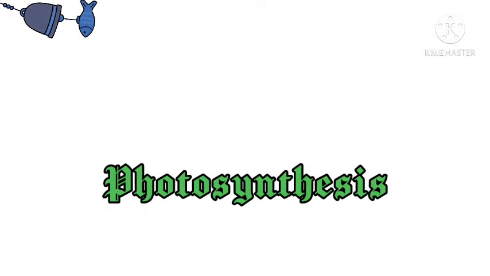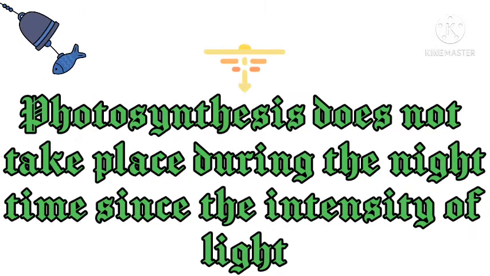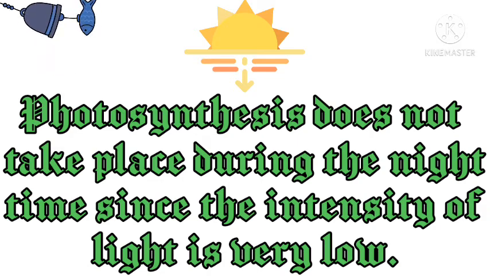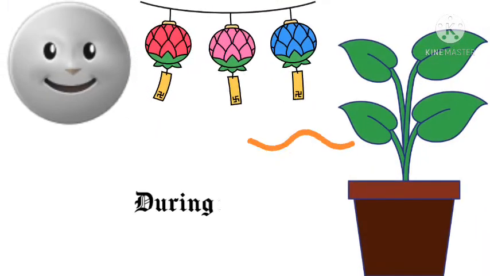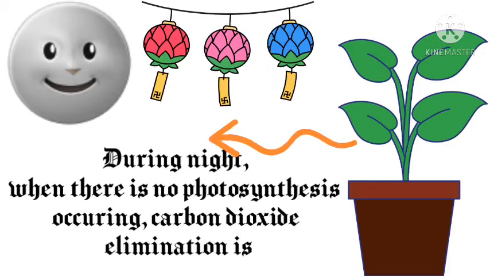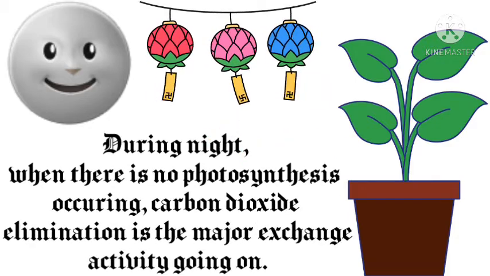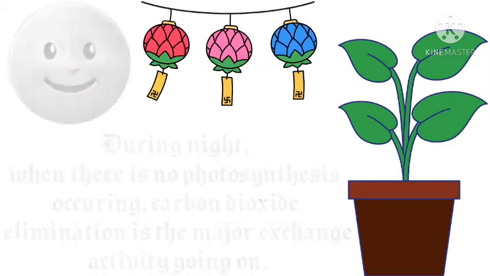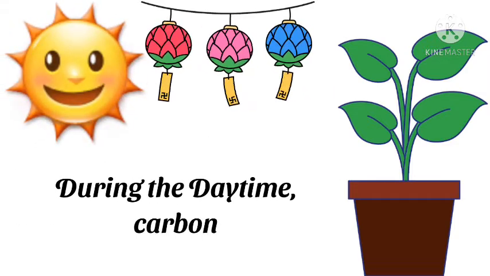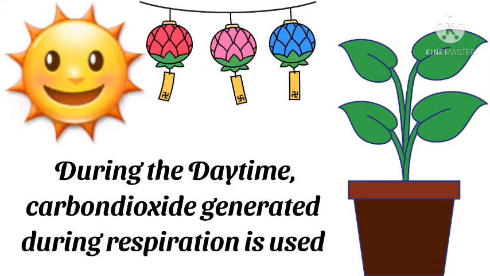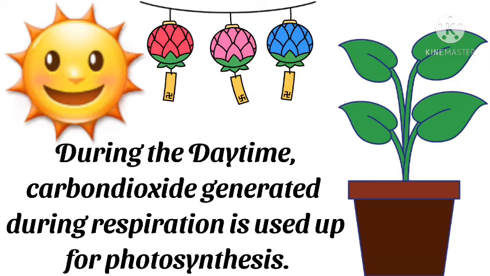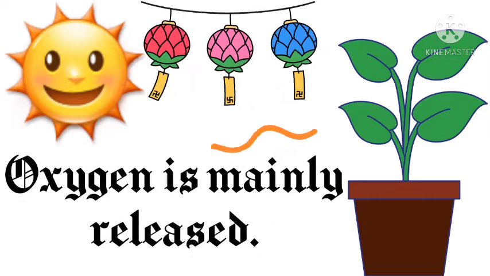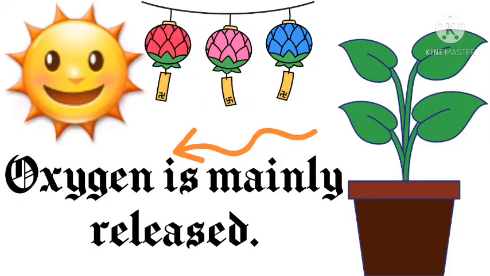We know that photosynthesis does not take place during the night time since the intensity of light is very low. During the night time, when there is no photosynthesis occurring, carbon dioxide elimination is the major exchange activity going on. During the daytime, carbon dioxide generated during respiration is used up for photosynthesis. Hence, there is no carbon dioxide release. Instead, oxygen release is the major event at this time.